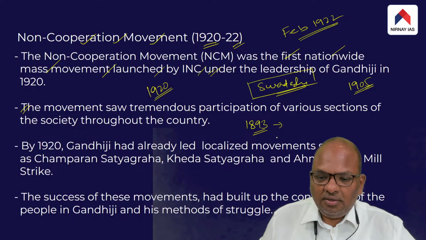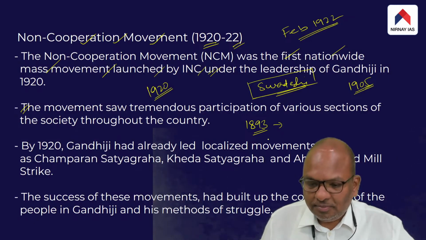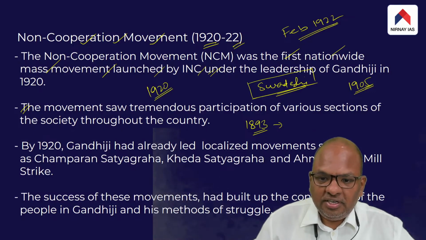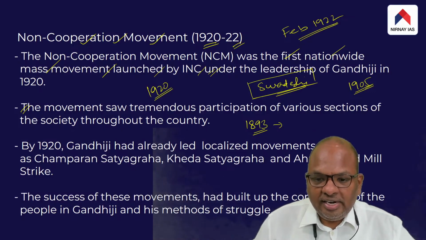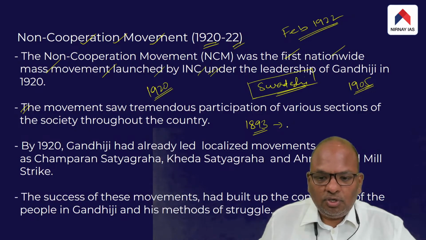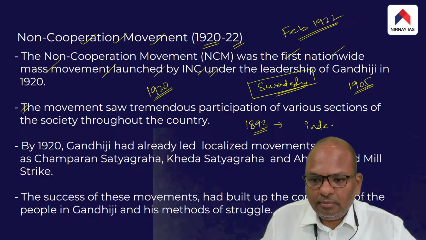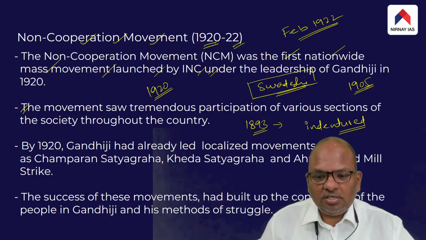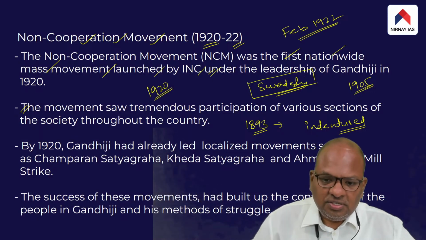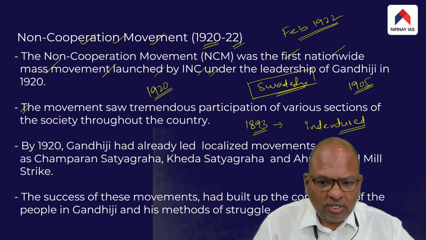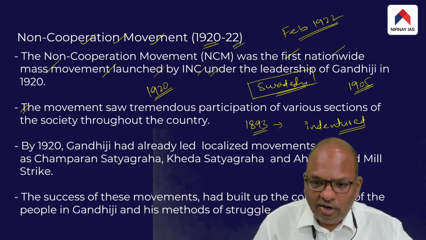In South Africa, there were numerous Indians. The British had taken Indians to South Africa to work as indentured labor, in other words, to work on a contract.